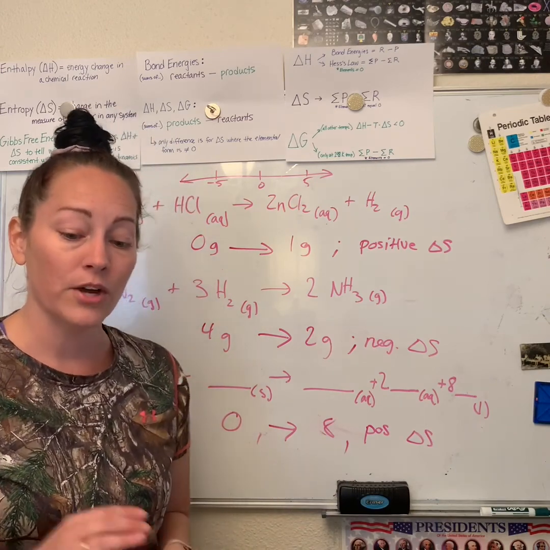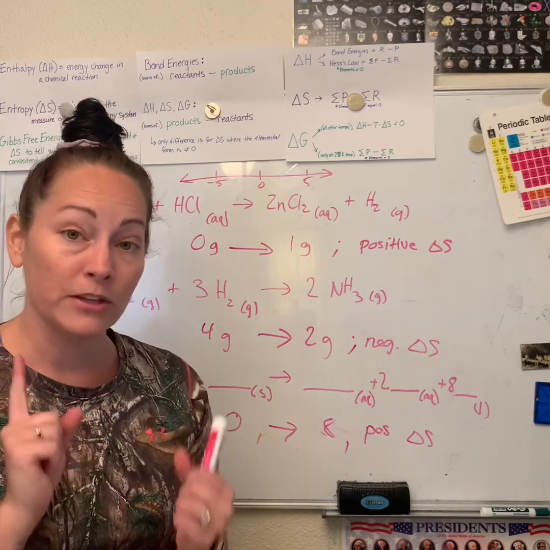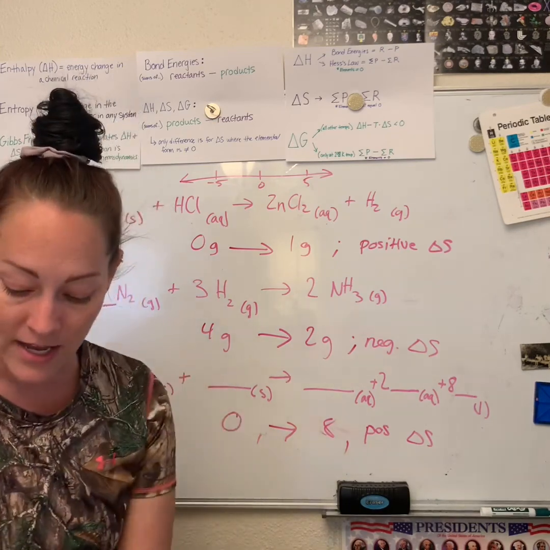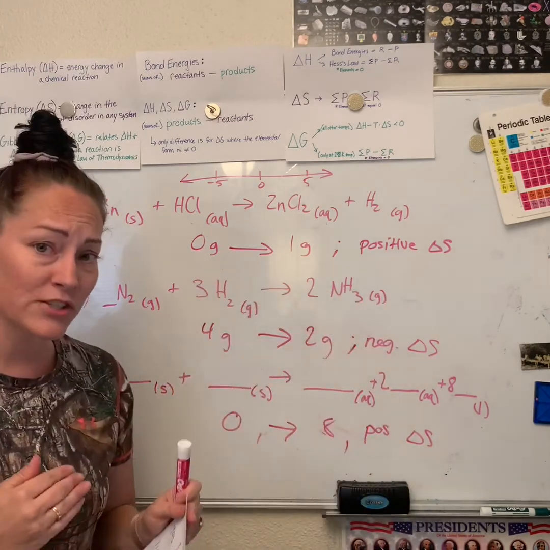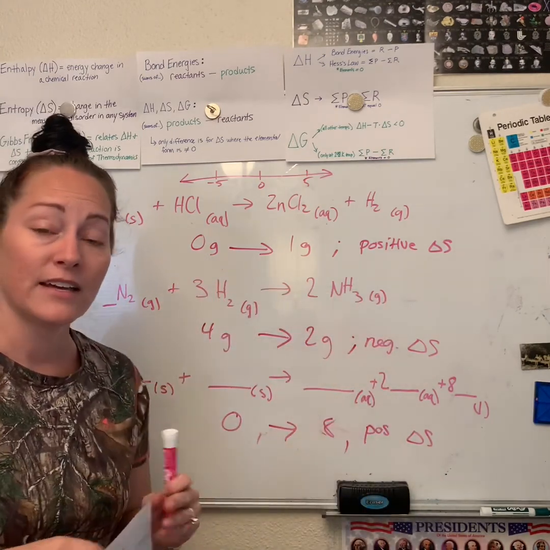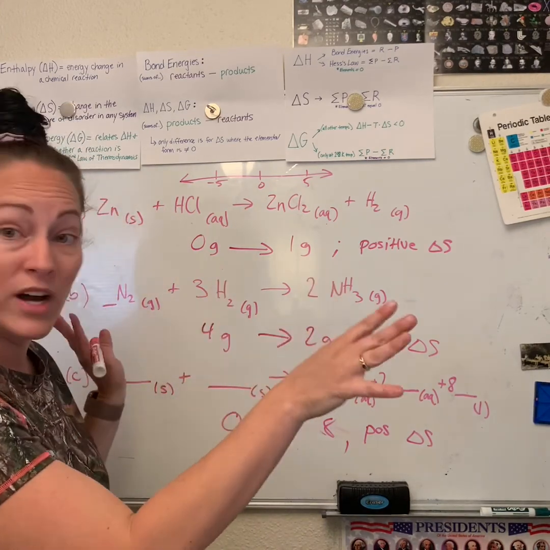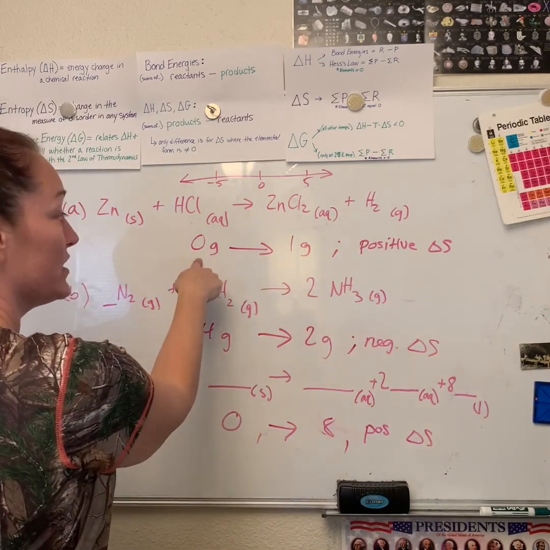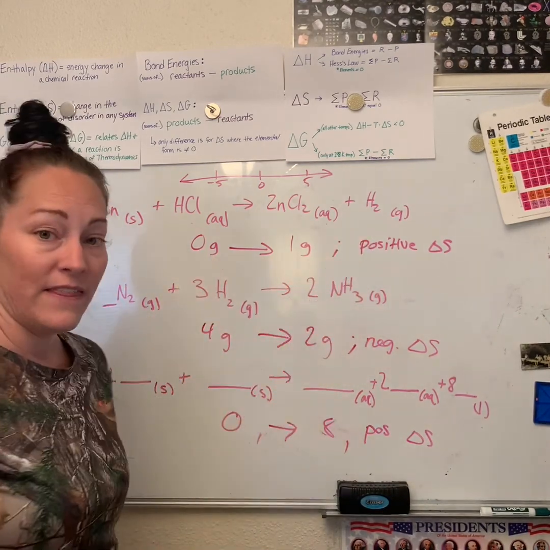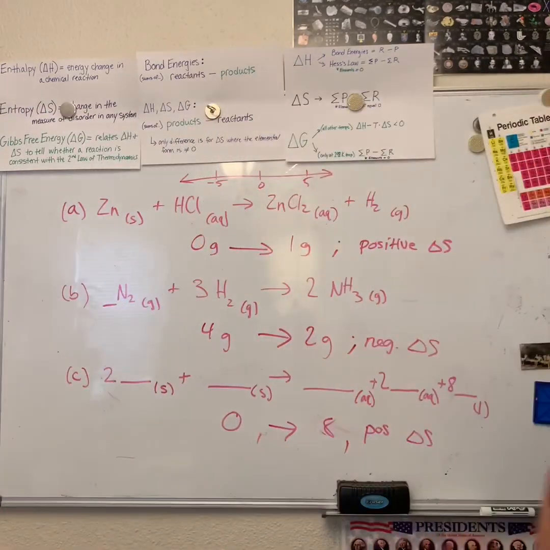Okay, so you're going to do that on your own, 13.9 A, B, and C, and you're going to be looking at your phases. This is why these phases matter: as you go up, solid, liquid, gas, it increases in entropy. So always start with gas. If you've got one gas, you just go ahead and list it like we did here. There were no gases here, so we put 0. There was one here, and that tells you whether it's positive or negative. So go ahead and practice that really quick.